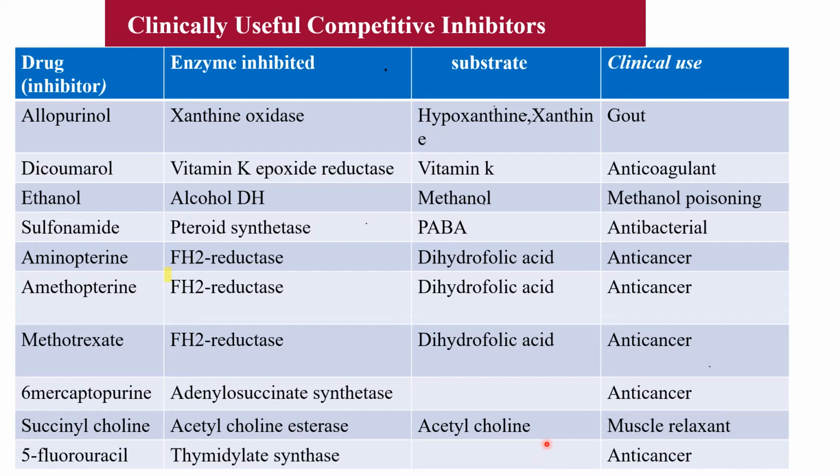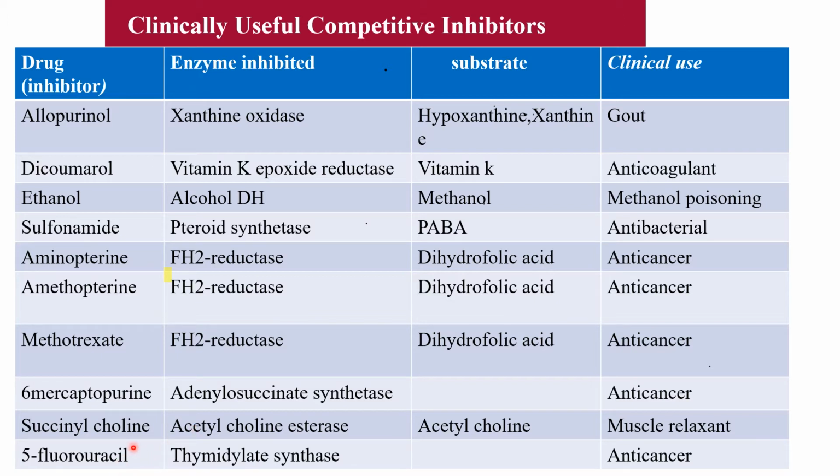So name the anti-cancer drugs of which the action is dependent on the inhibition of the enzymes. These drugs are aminopterin, amitriptyline, methotrexate, 6-mercaptopurine and 5-fluorouracil. So these are the anti-cancer drugs of which action is dependent on the competitive inhibition of the enzymes.